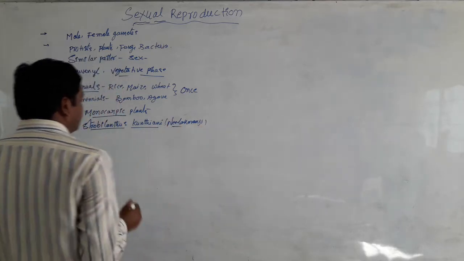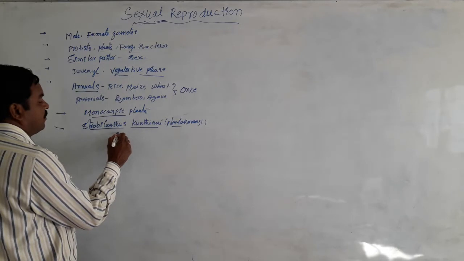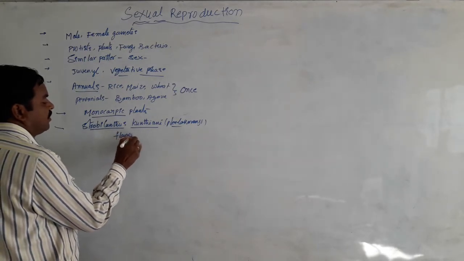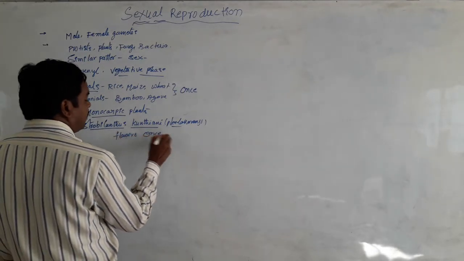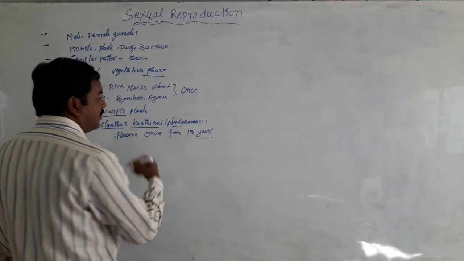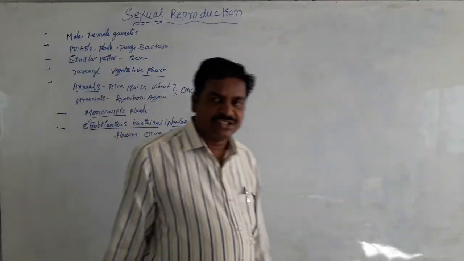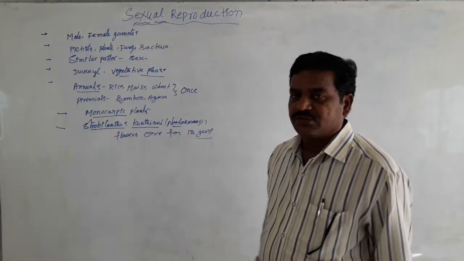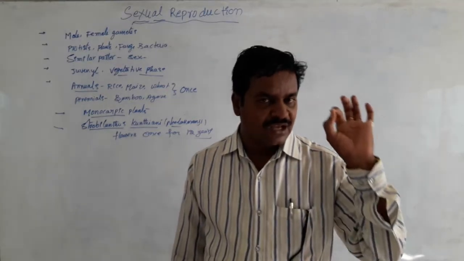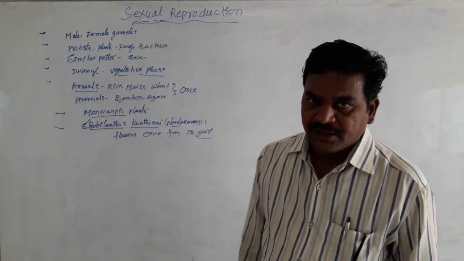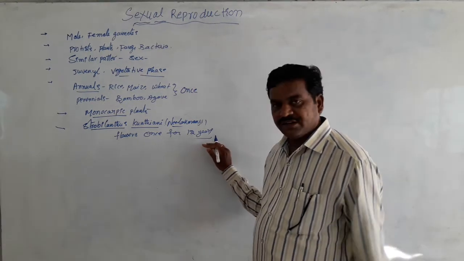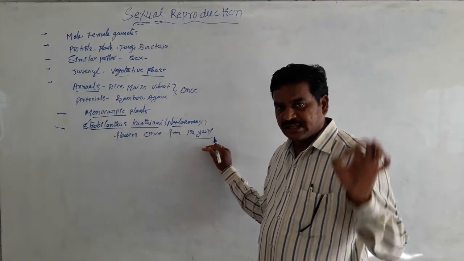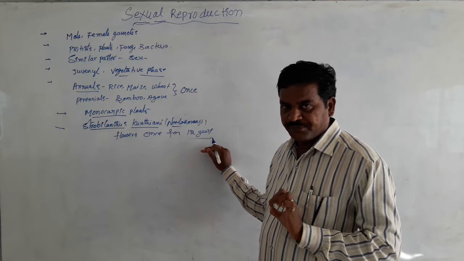This Neela Kurinji flowers only once in 12 years. Mention the name of the plant which flowers once in 12 years: Strobilanthes kunthiana. This is also considered one of the monocarpic plants, even though it produces flowers once every 12 years.